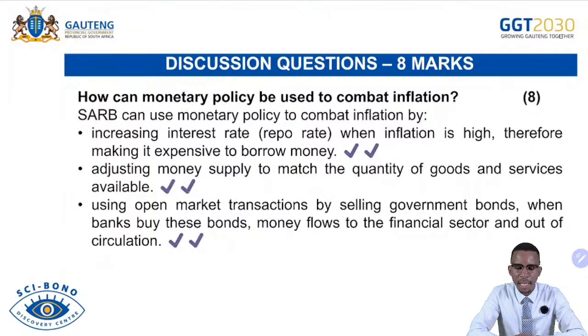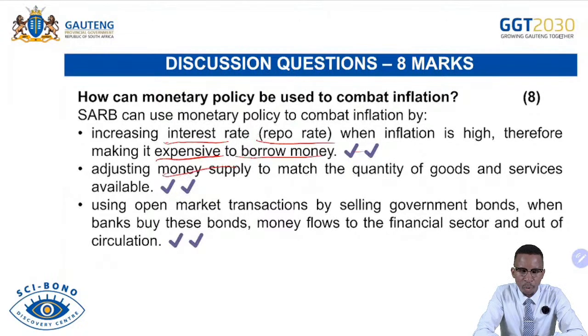The South African Reserve Bank can use monetary policy by increasing the interest rate or repo rate, so that credit will become even more expensive and decrease money supply. Remember, this will result in the adjustment of money supply. It will be adjusted down, resulting in less demand for goods and services.